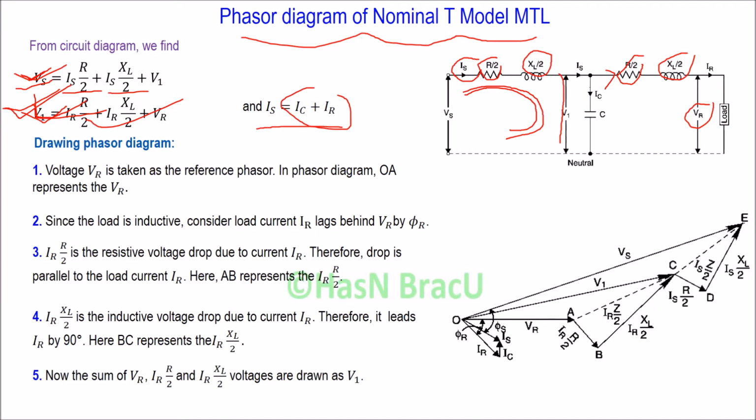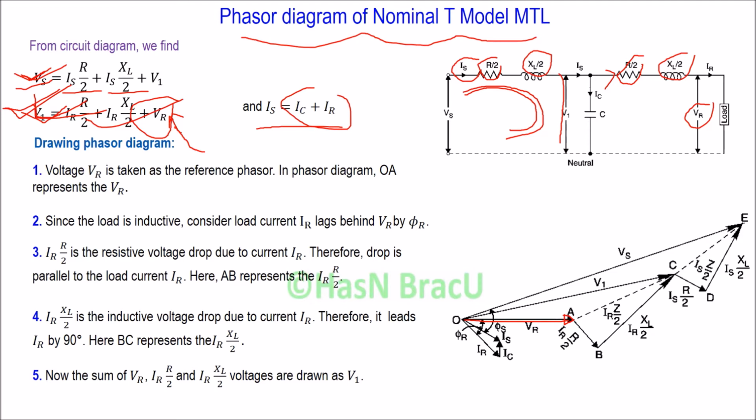Now for drawing phasor diagram we take VR as reference. So in phasor diagram we have to draw all voltages and currents, right? So we start from VR taking as reference. So we draw VR, right? So VR, which is represented by OA.